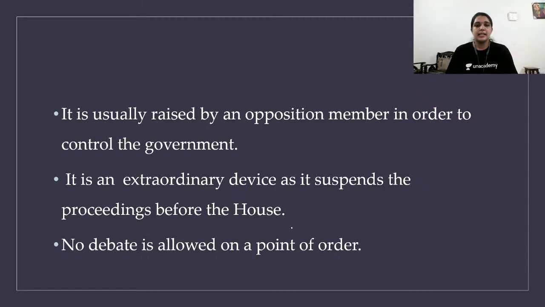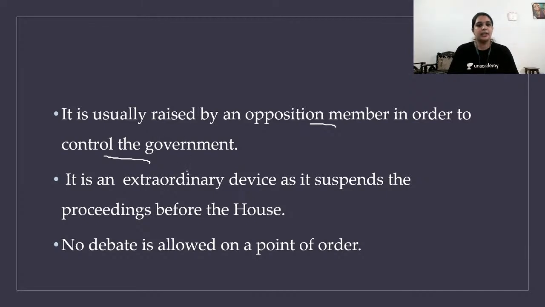It is usually raised by an opposition member in order to control the government. It is more powerful related to the opposition member only. If the opposition member thinks that the government is uncontrollable, that they are not following the rules of procedure, then they can raise this point of order.